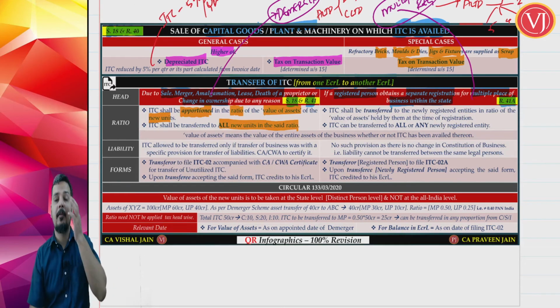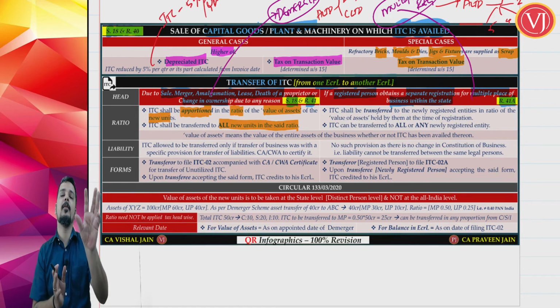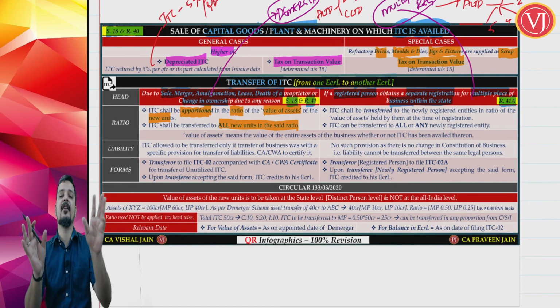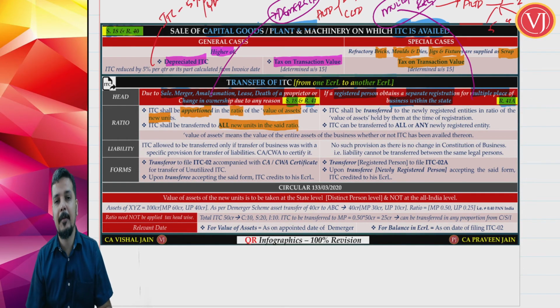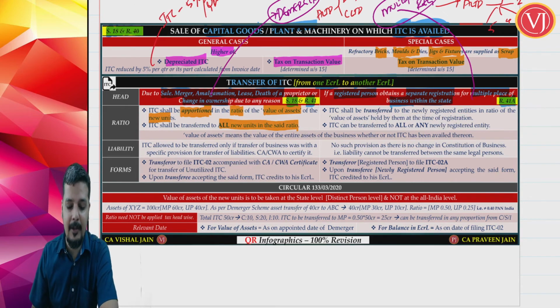So 2 important points, how the proportionate calculation will be there, on the basis of ratio of value of new assets, on the basis of how much A Limited is giving to B Limited and C Limited, how much of assets is being given to B Limited and C Limited, value of the assets given to the new units, that is B Limited and C Limited.